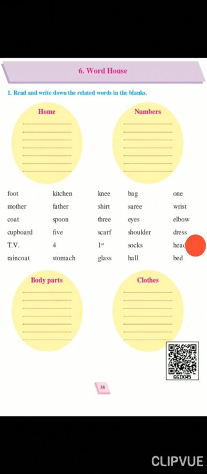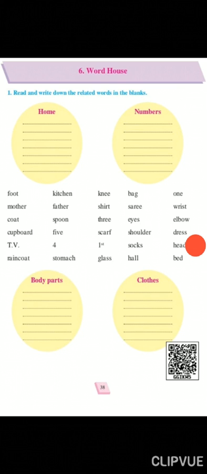Now raincoat, R-A-I-N-C-O-A-T, raincoat is a cloth. So you will write in the clothes circle in the given blank. Now students, let us see the second line. In the second line, first word is kitchen, K-I-T-C-H-E-N, kitchen. Now kitchen is seen in the home, H-O-M-E, home. So write the spelling of kitchen, K-I-T-C-H-E-N, kitchen, in the circle of home.